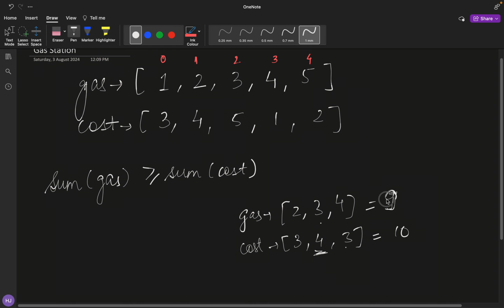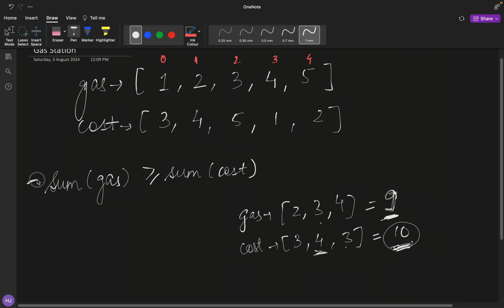So what do we have? In short, we have 9 units of gas and we are required to travel using 10, and the cost of traveling is 10 units. So do we have a fair quantity of gas in order to complete this whole circuit? No, the answer is no.